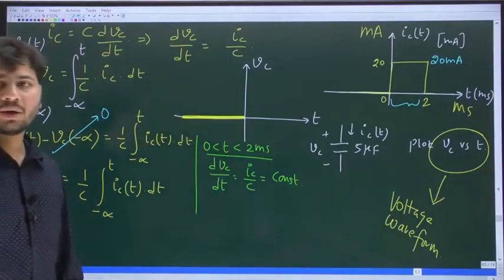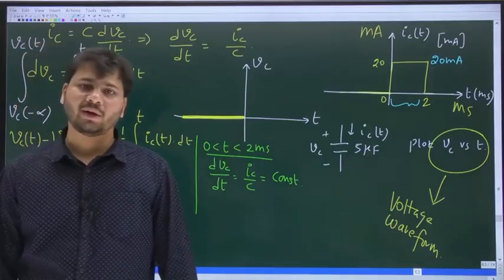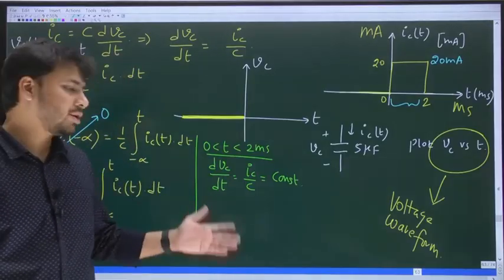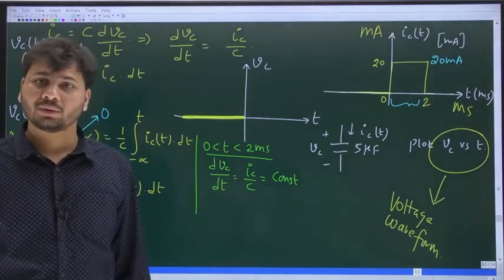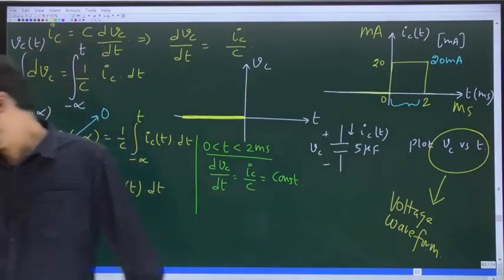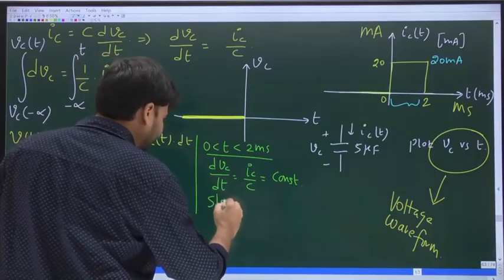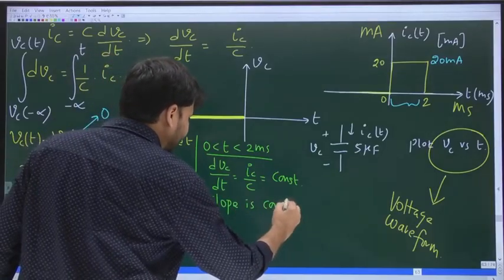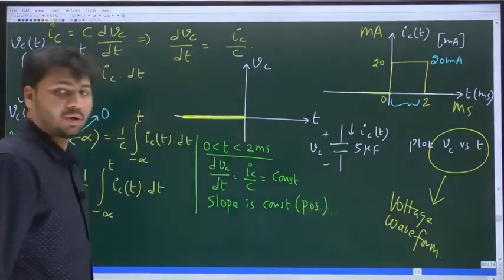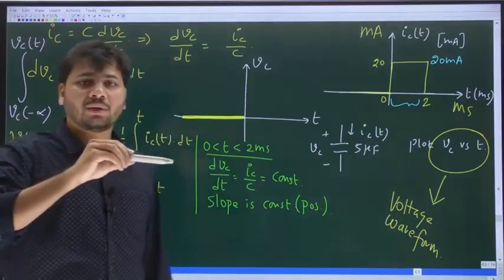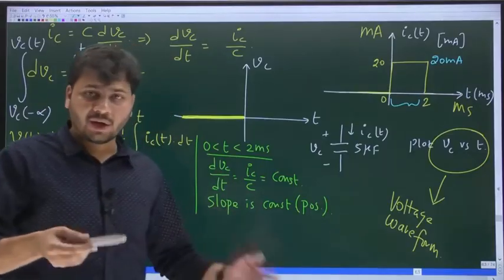Now what is the meaning of dVc by dt? One meaning is rate of change. But more importantly, for the waveform, dVc by dt is slope. Very good. So this means the slope is constant, constant and positive. A straight line will have a constant slope.